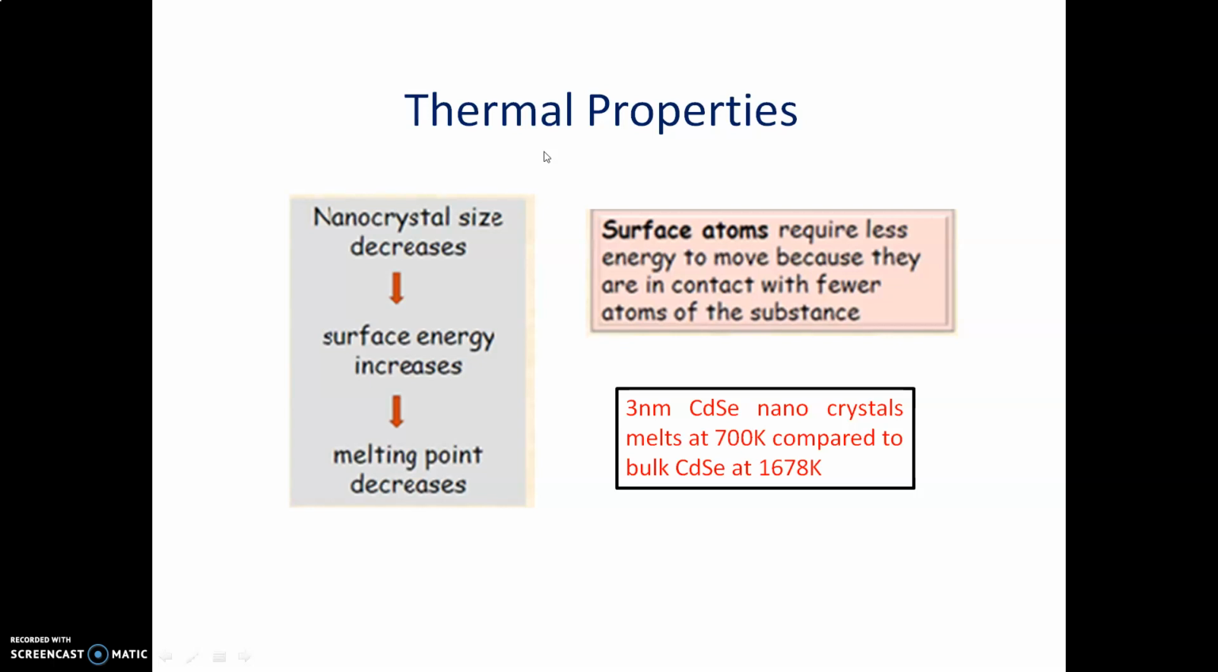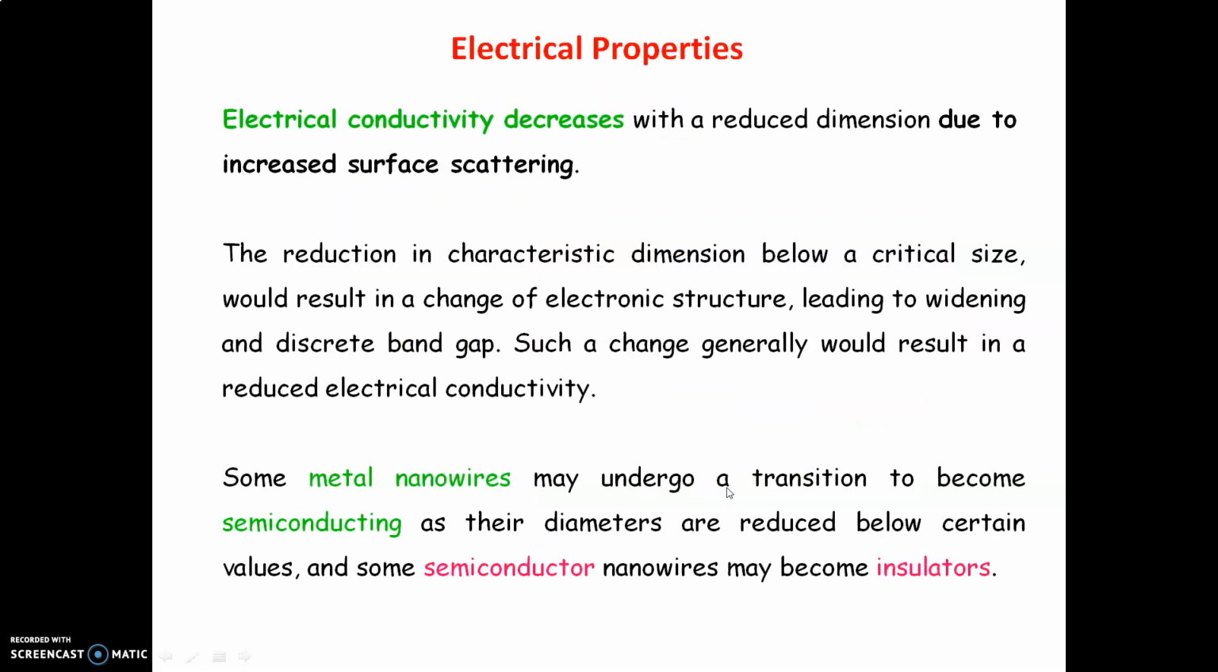As the size decreases, the melting point will also decrease. For example, cadmium selenide at 3 nanometer scale shows a melting point of 700 Kelvin. When the same cadmium selenide is in bulk, it shows a melting point of 1678 Kelvin, so as the size decreases, the melting point of nanomaterial will also decrease. Next, we are going to discuss the electrical properties of nanomaterials.